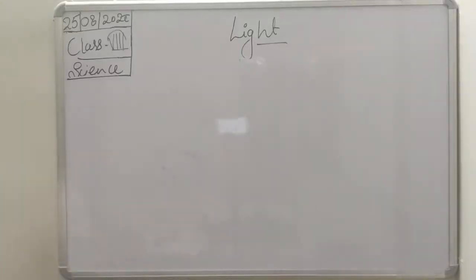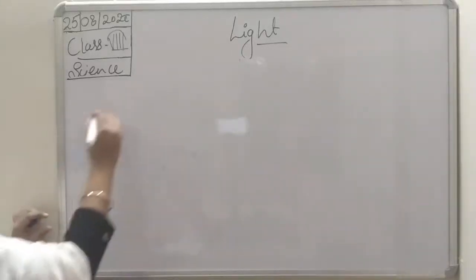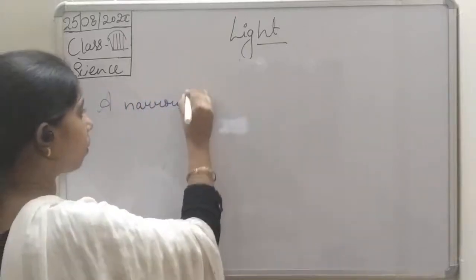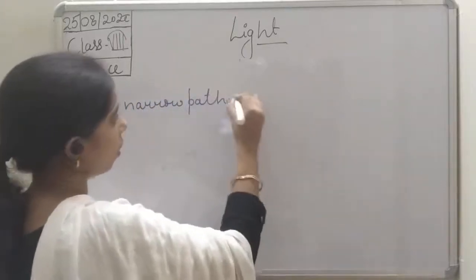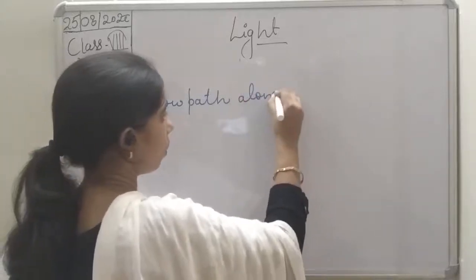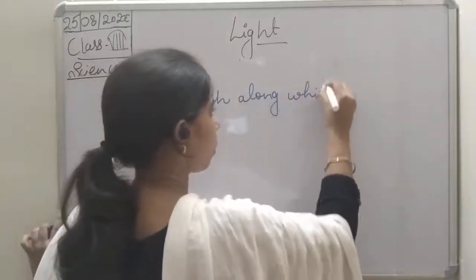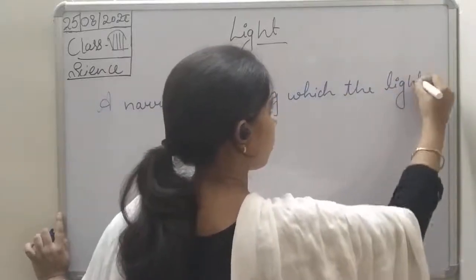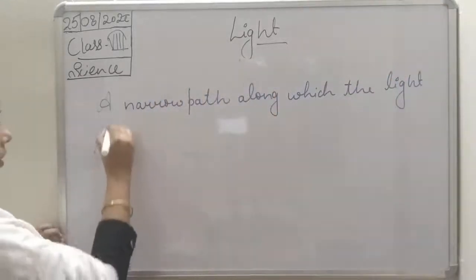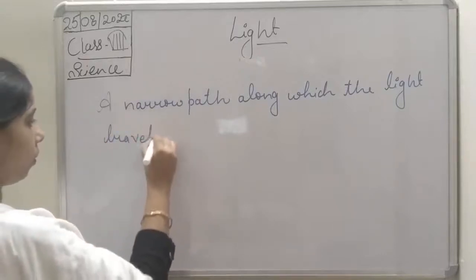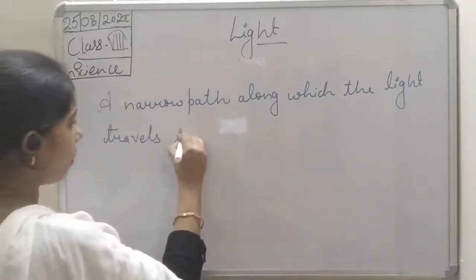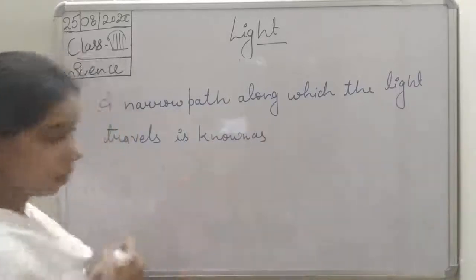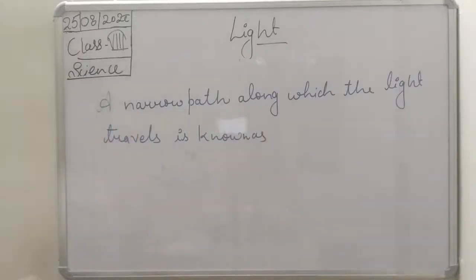So we can define it: a narrow path along which the light travels is known as a ray of light.